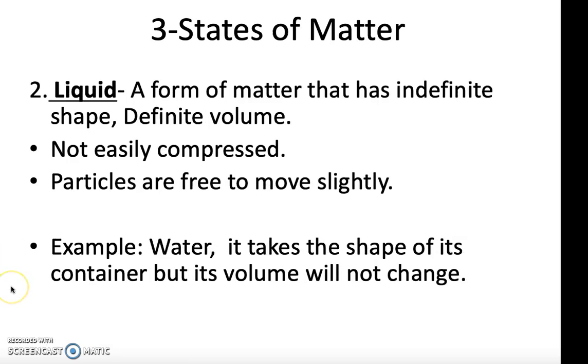Now let's look at the second one, liquid. A liquid is a form of matter that has indefinite shape but definite volume. If you measure out 100 mLs of water, you can pour that water from one container to the next. It'll take the shape of any container that you put it in. However, you will always have that 100 mLs. So the volume is definite.